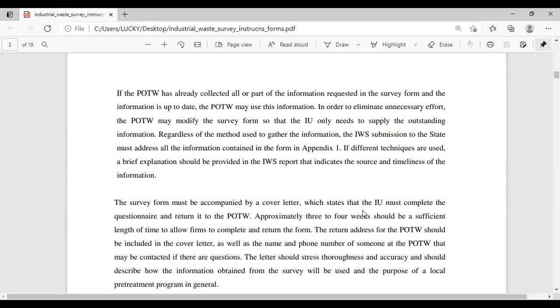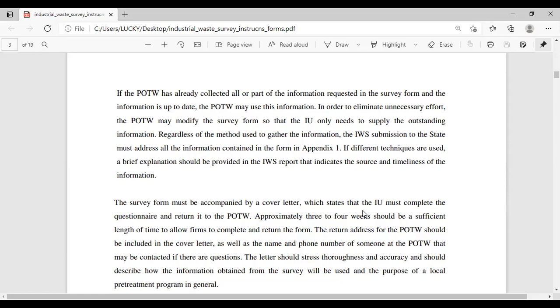If the POTW has already collected all or part of the information requested in the survey form and the information is up to date, the POTW may use this information. In order to eliminate unnecessary effort, the POTW may modify the survey form so that the industrial user only needs to supply the outstanding information.